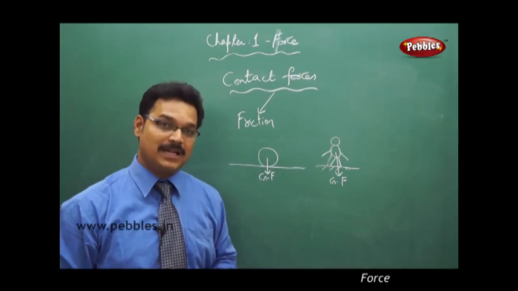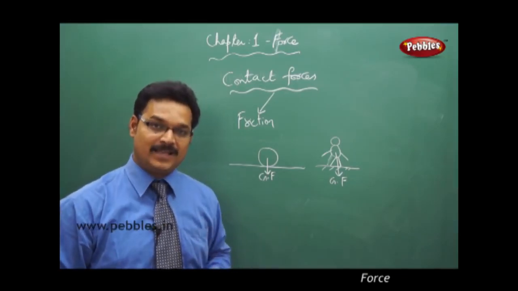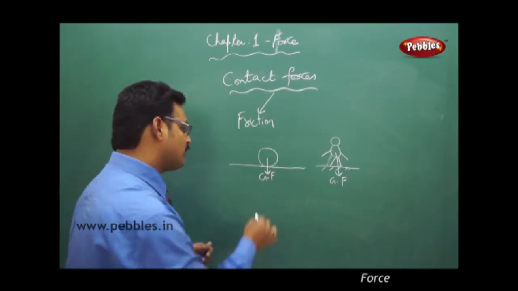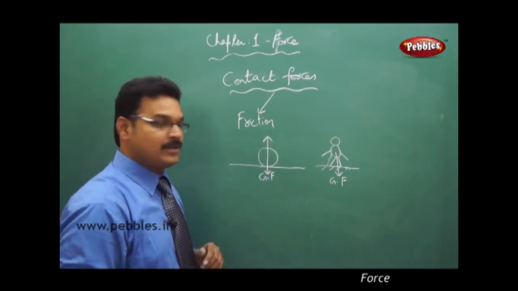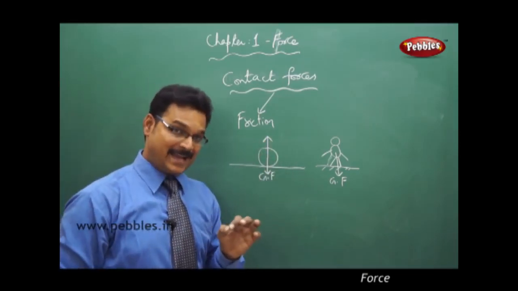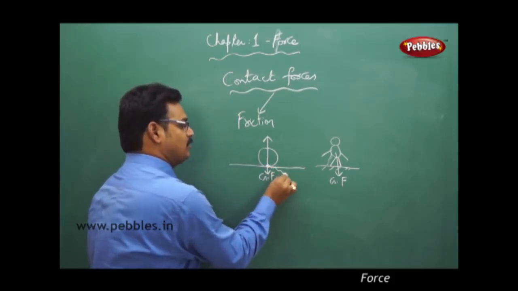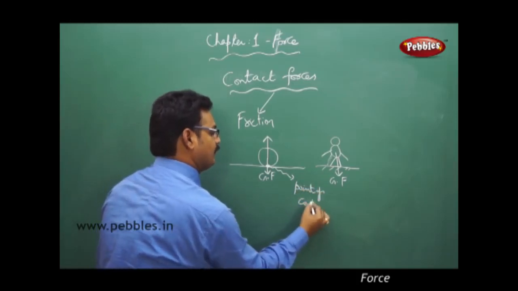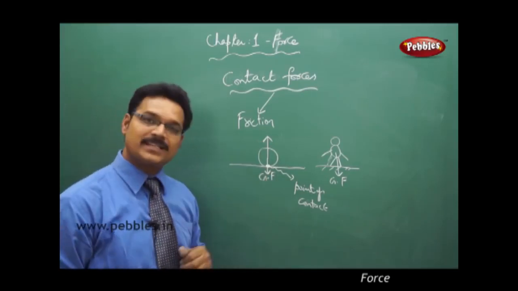Why? Because there is another counter force acting, and that force balances the gravitational force. This counter force will be in the upward direction, and it always acts at the point of contact. See this dot, careful. This is called the point of contact.